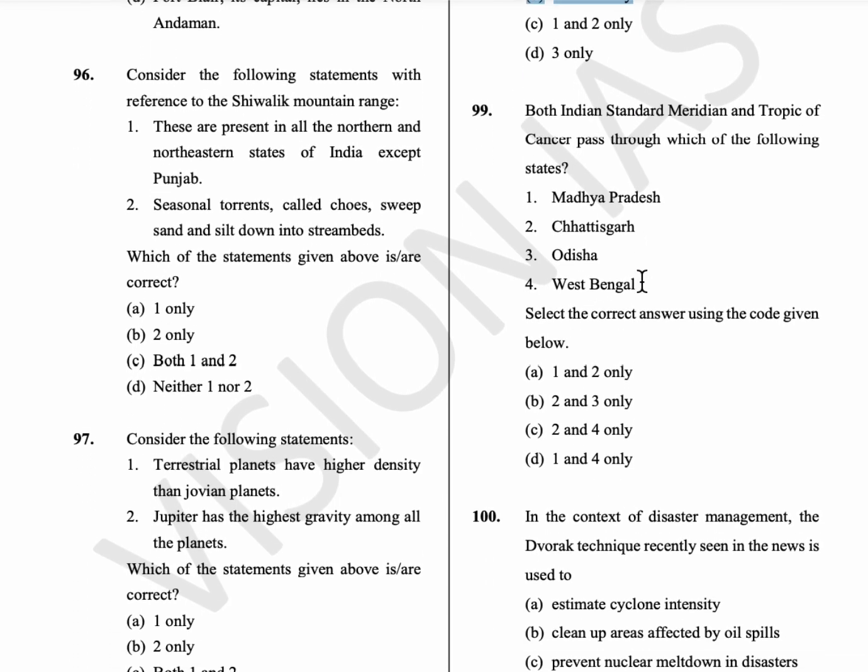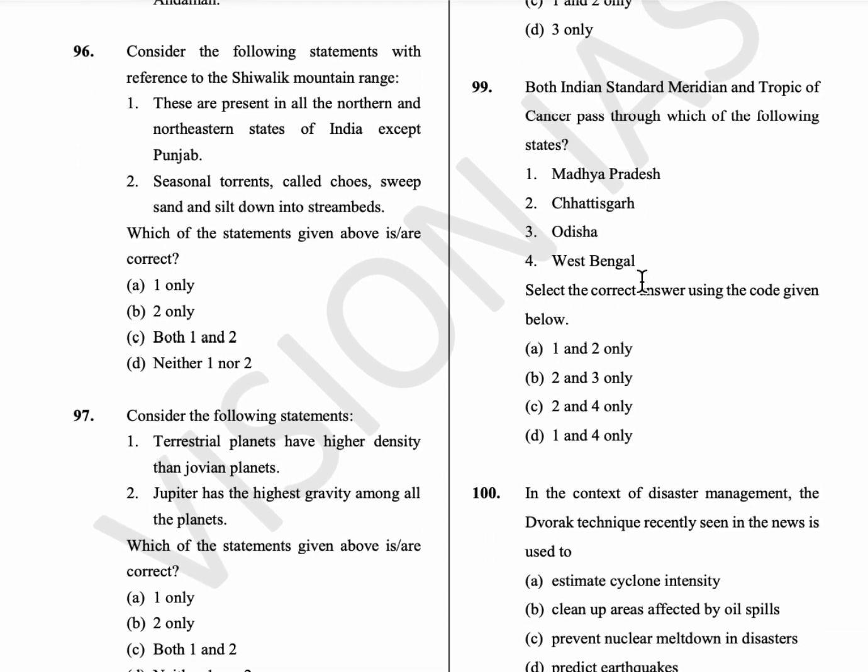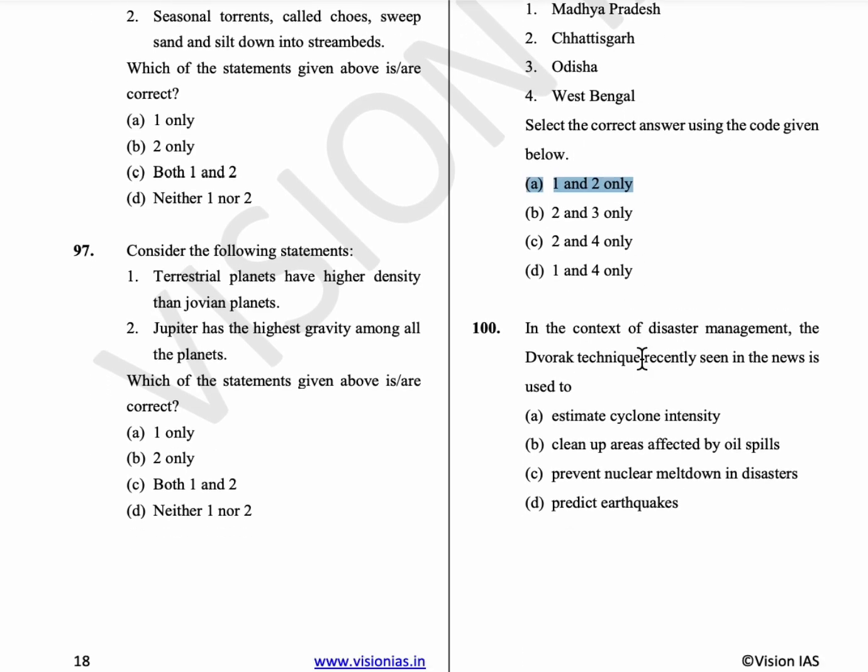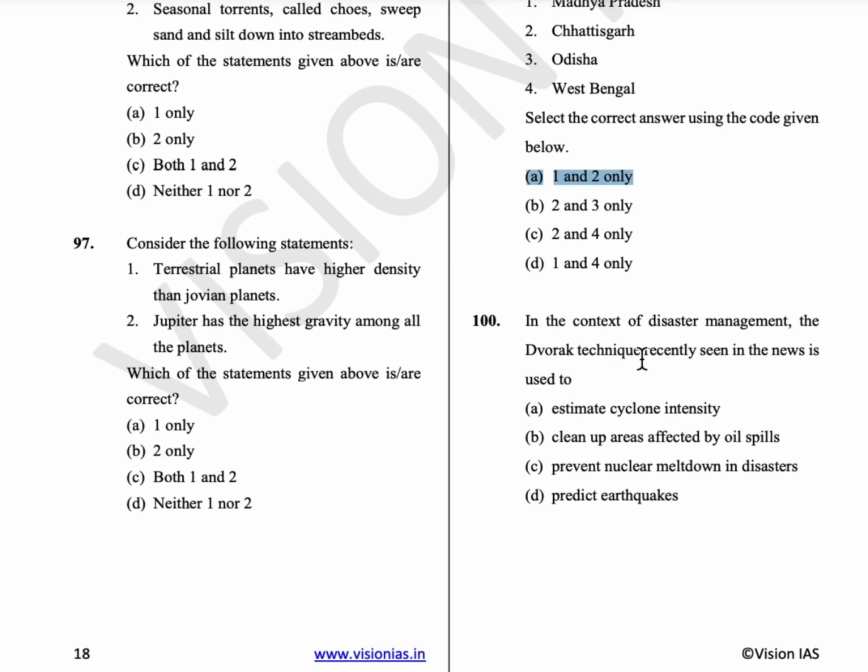99th question, both Indian Standard Meridian and Tropic of Cancer passes through which of the following states? So it passes through Uttar Pradesh, Madhya Pradesh, Chhattisgarh, Odisha, and Andhra Pradesh. Okay, in 5 states it passes, so only 2 are given. So option A is the answer. 100th question, in the context of disaster management, the Dvorak technique recently seen in news. It is used to estimate the cyclone intensity. So option A is the answer.